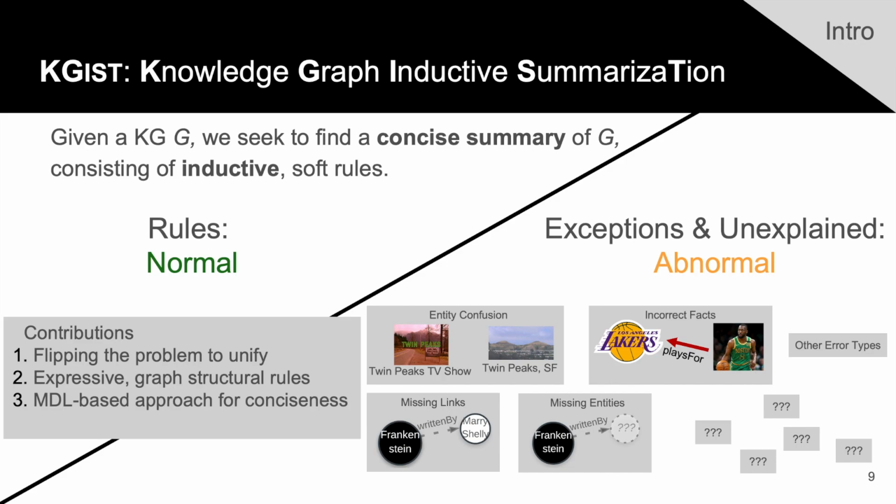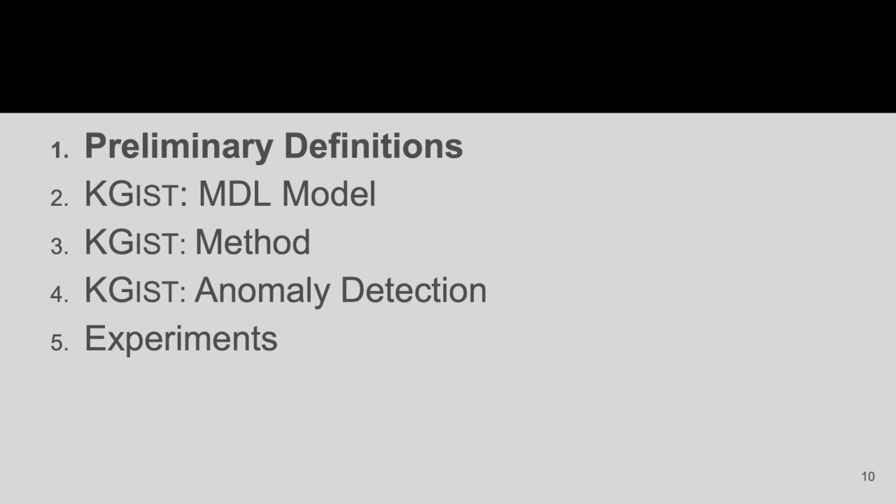First of all, by flipping the problem, we unify a number of different refinement tasks into something that's solvable with a single method. We also introduce a novel definition of rules, which are graph structural and expressive in nature. We introduce a minimum description length-based approach, which ensures a concise set of rules, allowing KGIST to efficiently refine large knowledge graphs. In the coming slides, we will introduce a number of things.